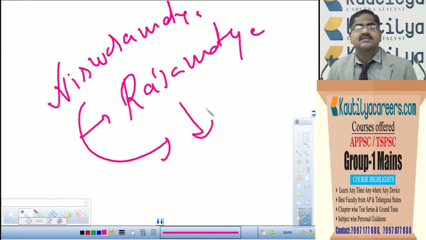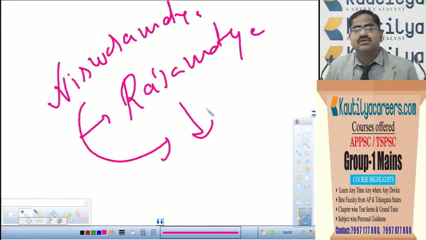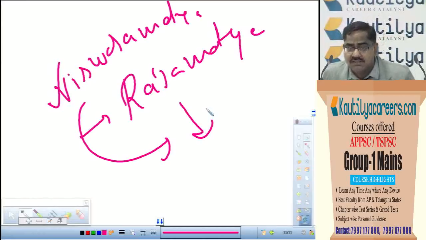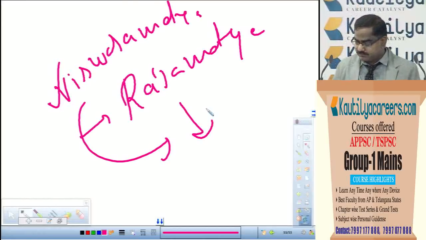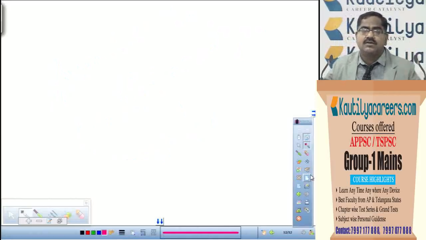Raja Macha is also a post of great prominence and eminence next to Viswasa Macha. Raja Macha used to execute the orders given by the Shathavahana emperor. The principal duty of Raja Macha is nothing but execution of the orders given by the ruler.